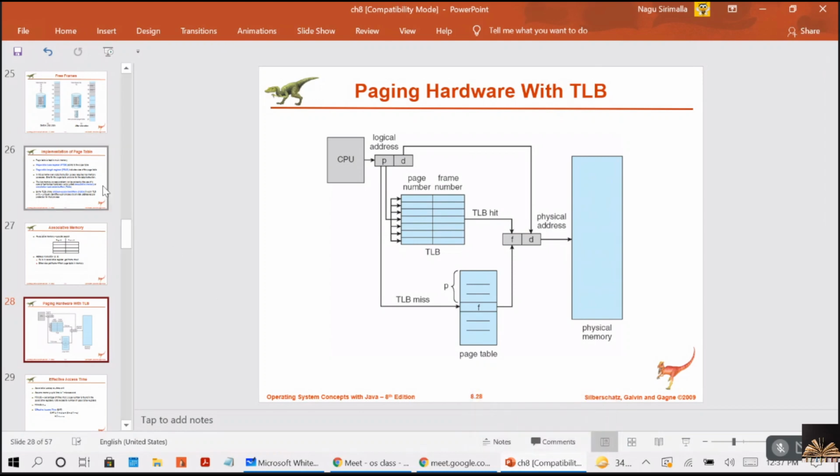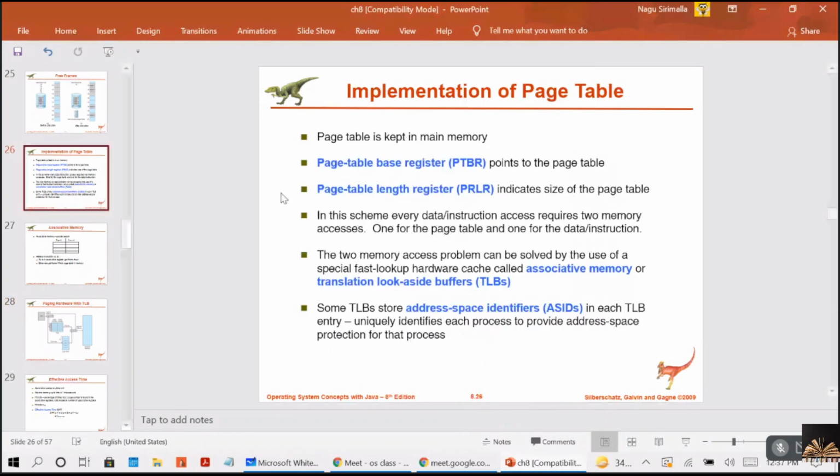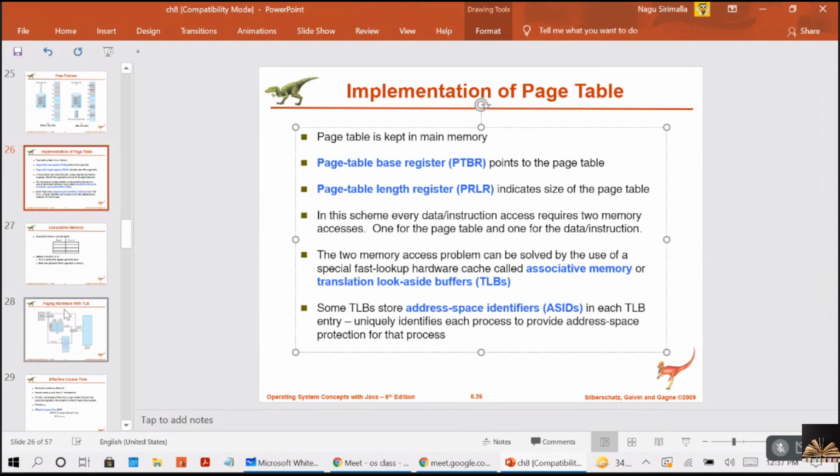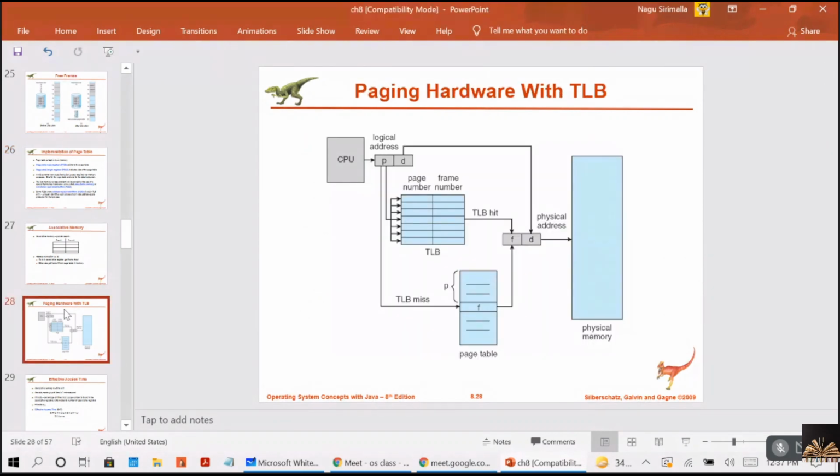So what is ASID? It is nothing but your address space identifier. The TLB stores an address space identifier in each TLB entry, so each TLB entry will be storing this ASID.